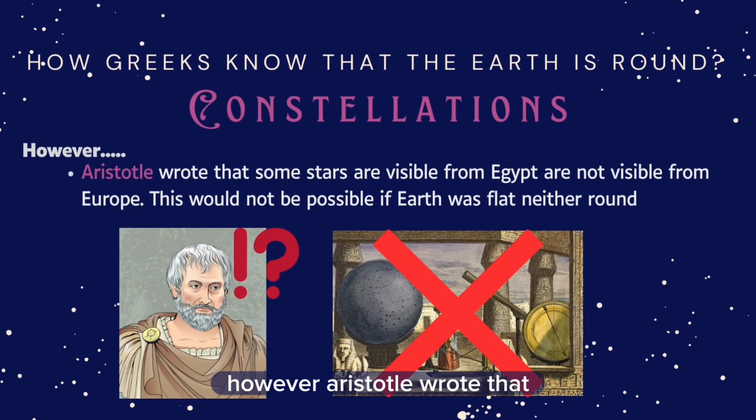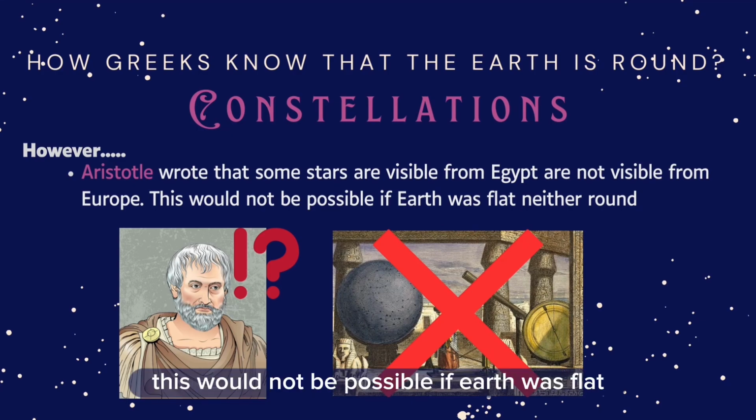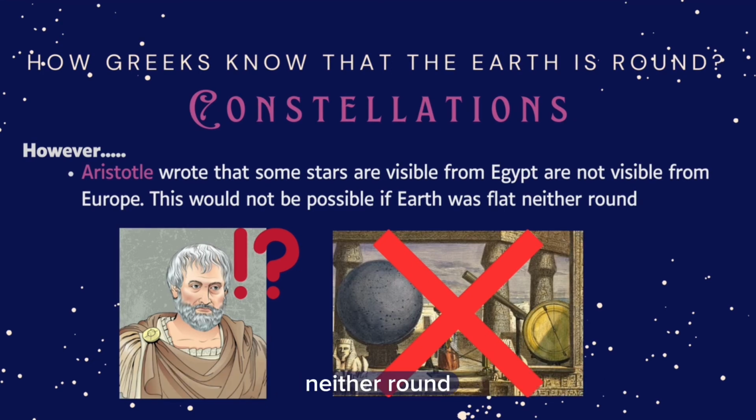However, Aristotle wrote that some stars visible from Egypt are not visible from Europe. This would not be possible if Earth was flat. So what does Aristotle mean here?